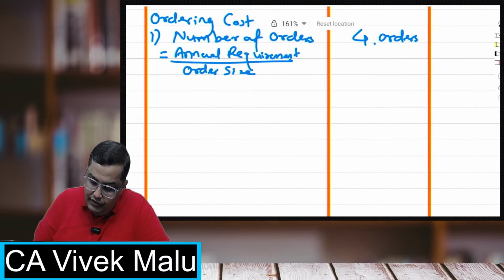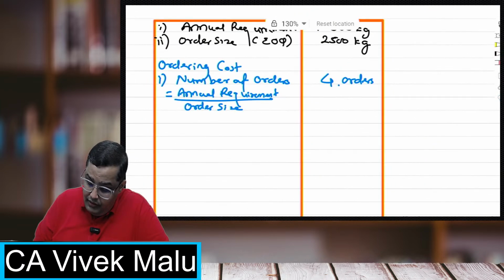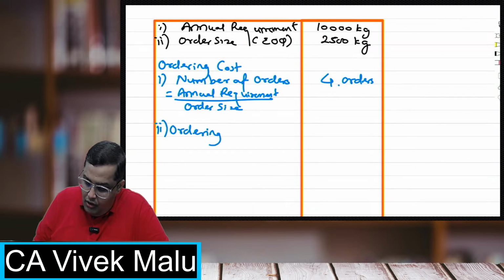Now, students, the second one, what will be my ordering cost? The formula is number of orders into ordering cost per order.